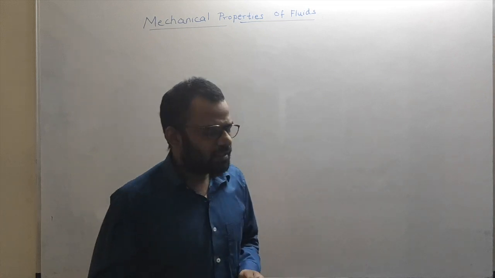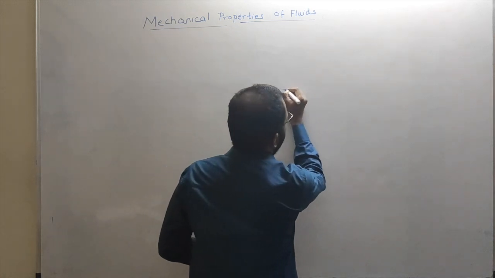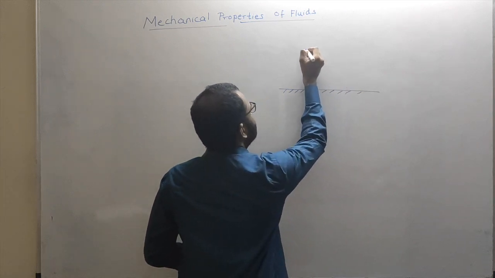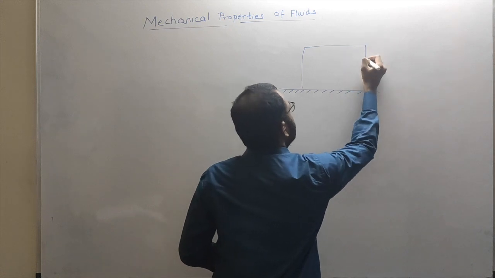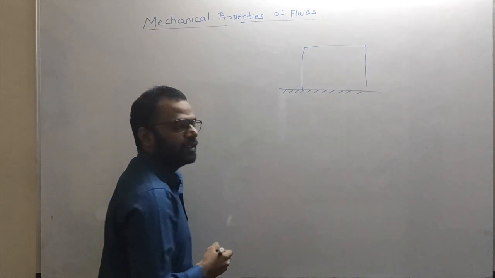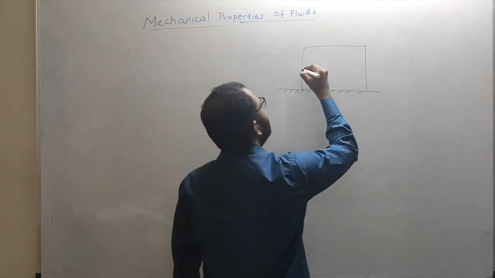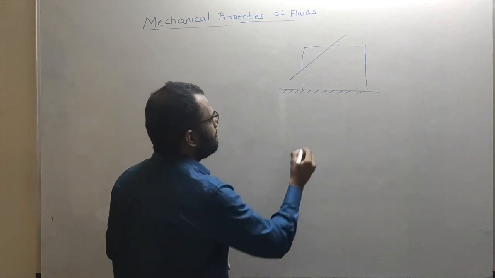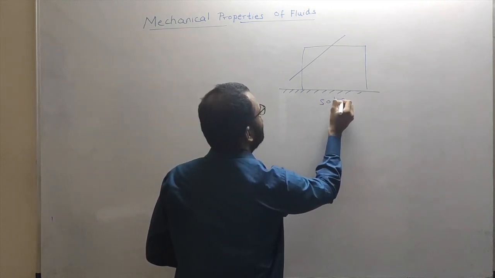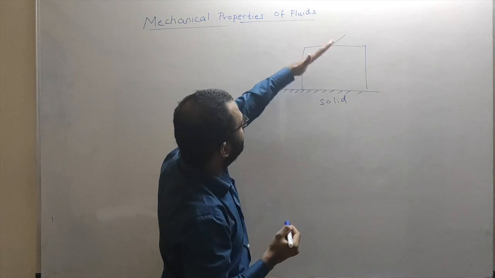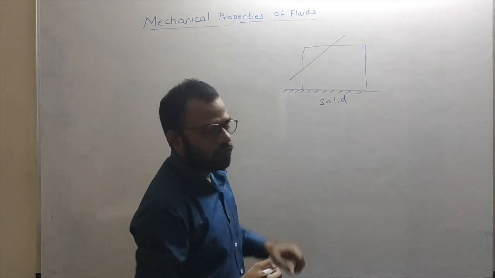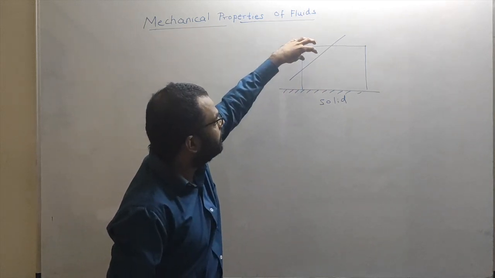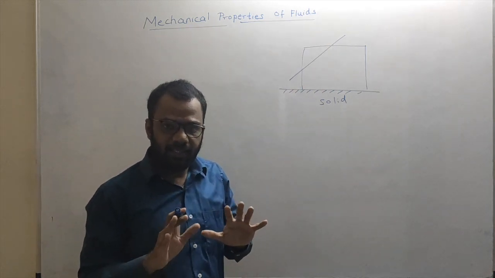Now, let us see this example. Suppose I have a solid cube over here. I am taking this part of the cube. This is a solid cube, and I am considering only this part of the cube. So this part of the solid is in equilibrium.